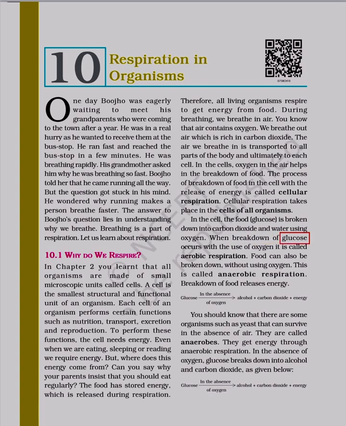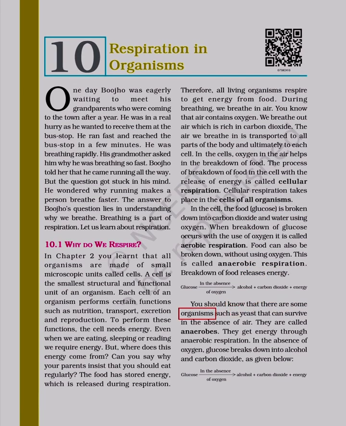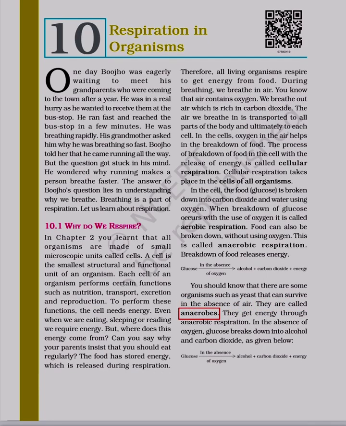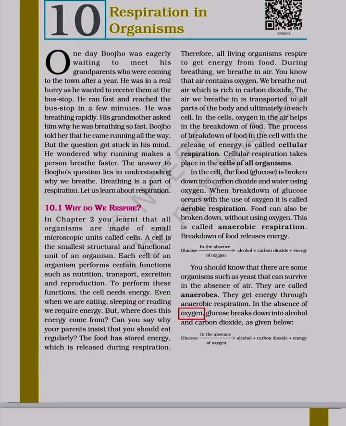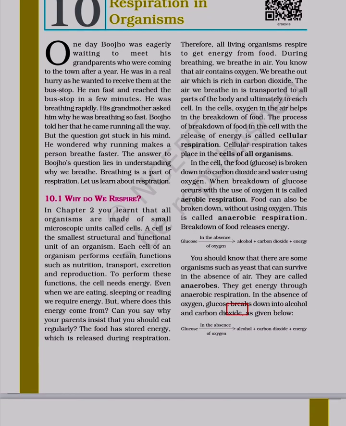When breakdown of glucose occurs with the use of oxygen, it is called aerobic respiration. Food can also be broken down without using oxygen. This is called anaerobic respiration. Breakdown of food releases energy. You should know that there are some organisms such as yeast that can survive in the absence of air. They are called anaerobes. They get energy through anaerobic respiration. In the absence of oxygen, glucose breaks down into alcohol and carbon dioxide, as given below.